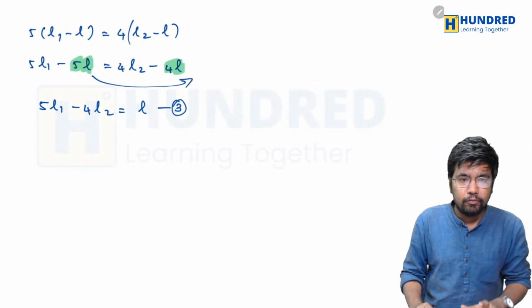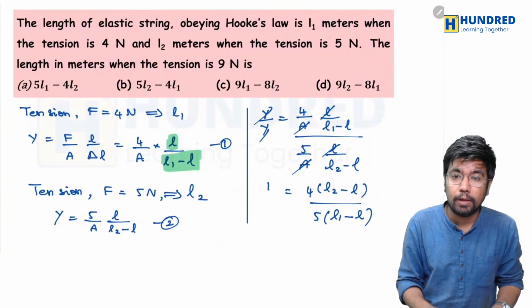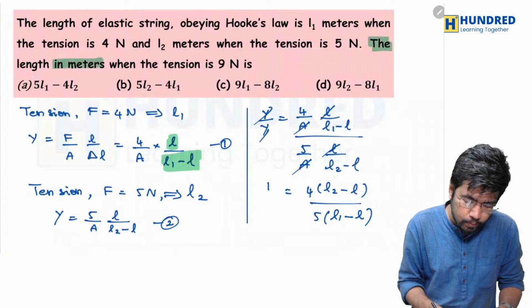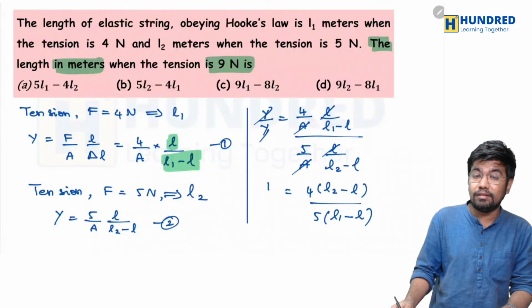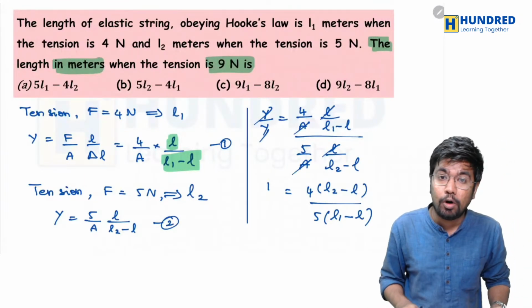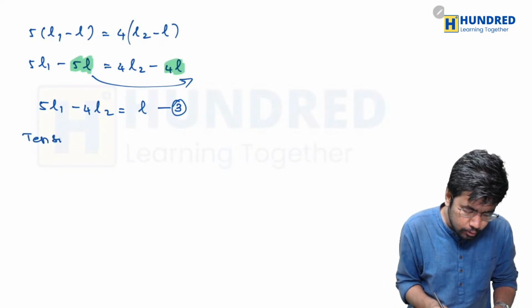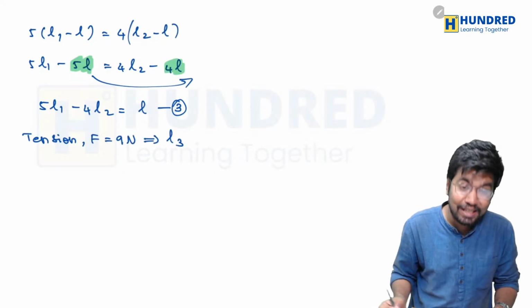Now we have found equation 3, right? So sir, now what do I have to do? Well, you have to come back to the question. What are they asking? The length in meters when the tension is 9 Newton. Now they are saying there is another scenario. In this, the tension is 9 Newton. So if the tension F becomes 9 Newton, then the length becomes L3.